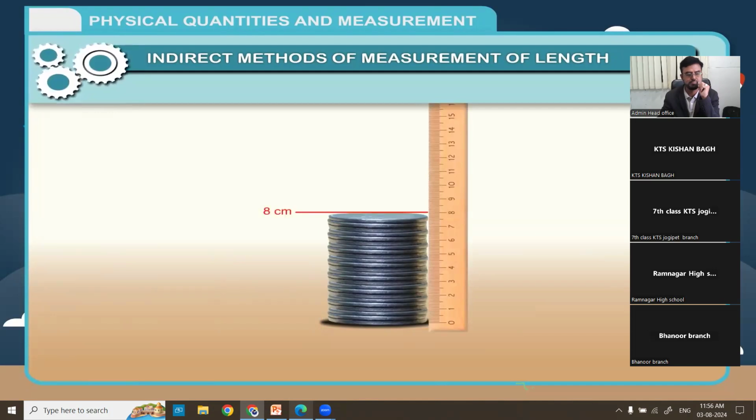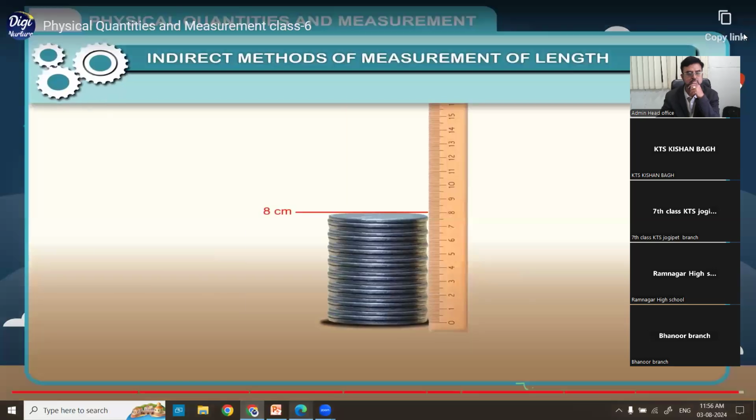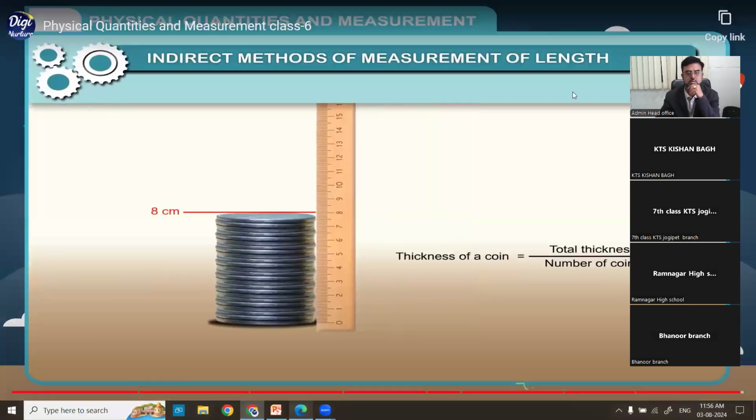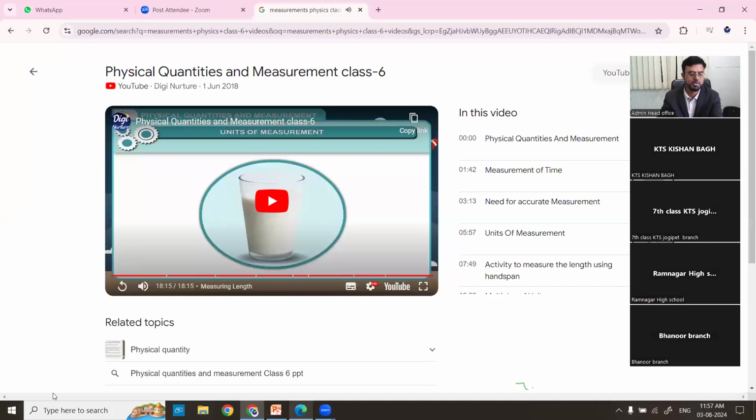8 centimeters. To find the thickness of a single coin, divide the total thickness by the number of the coins. So, thickness of a coin is equal to total thickness divided by number of coins. Right. Hope you understood.